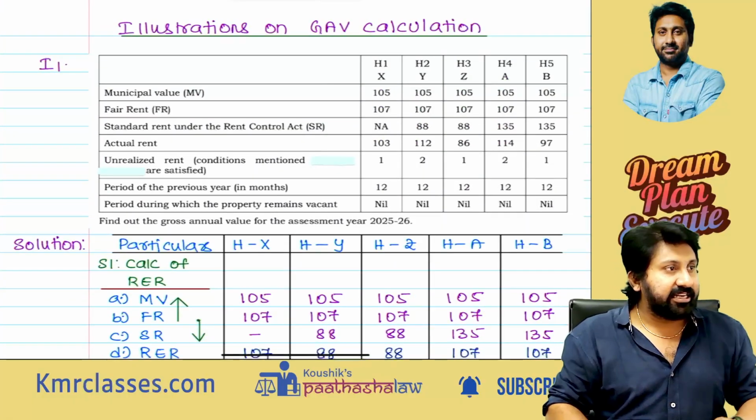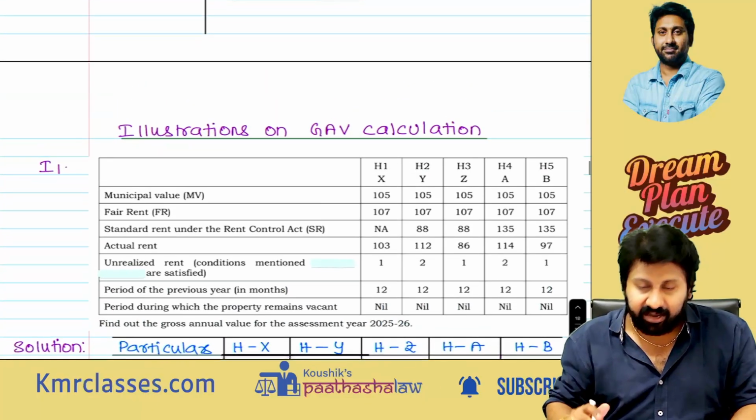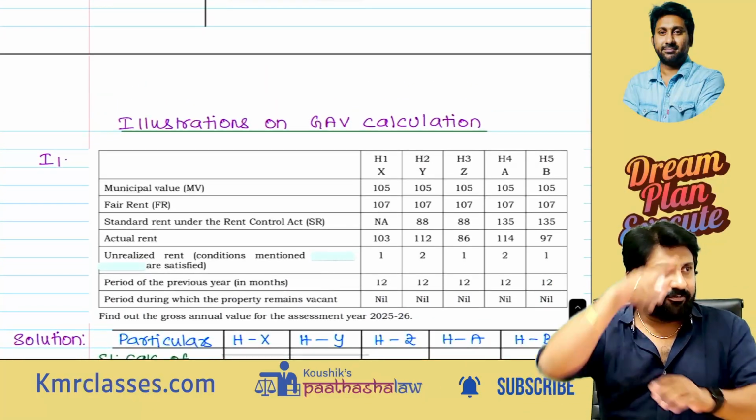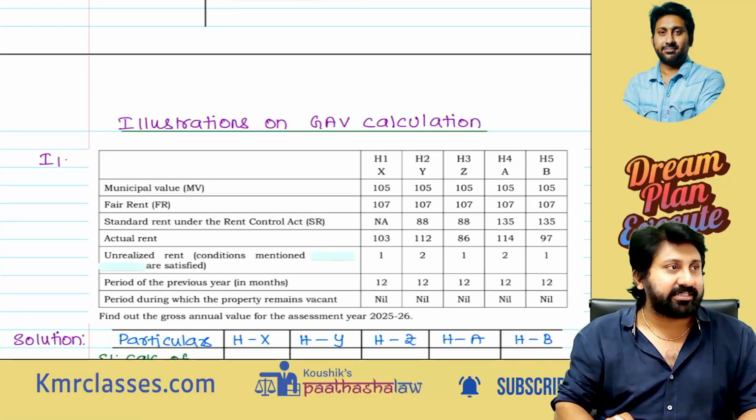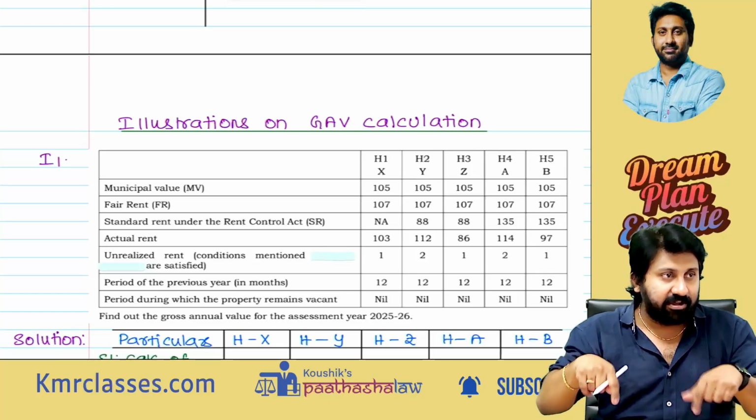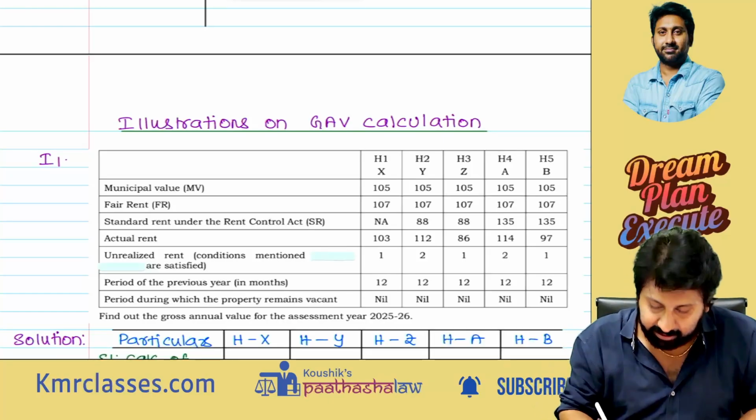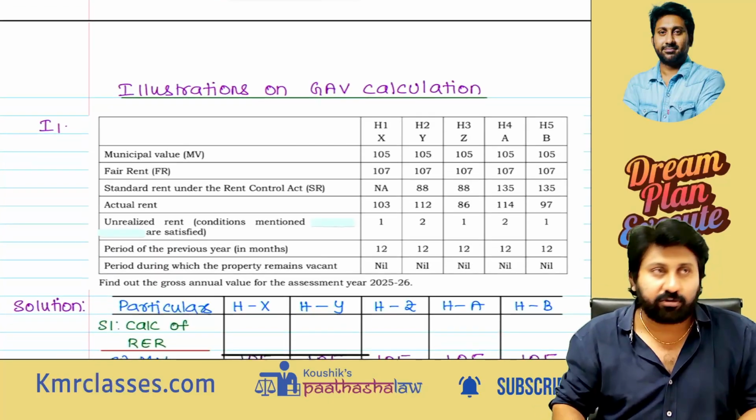Next, illustrations on GAV calculation. Okay, let us do them together. If you do these, doubts will not come in exam questions. These are all illustrations I have given for regular classes of DT. Let us see. House 1, House 2, House 3, House 4, House 5.